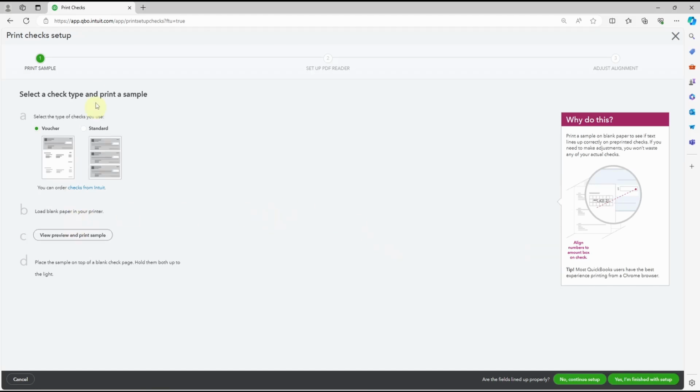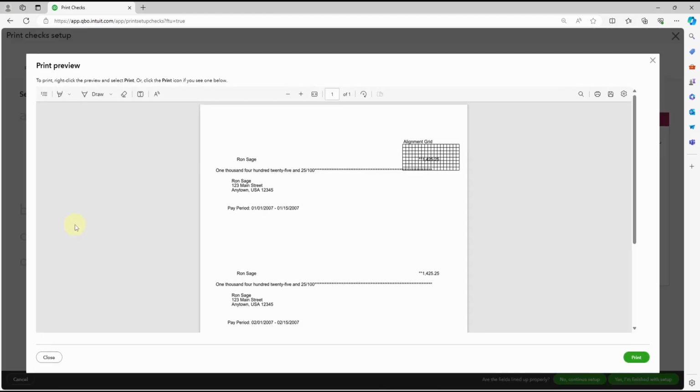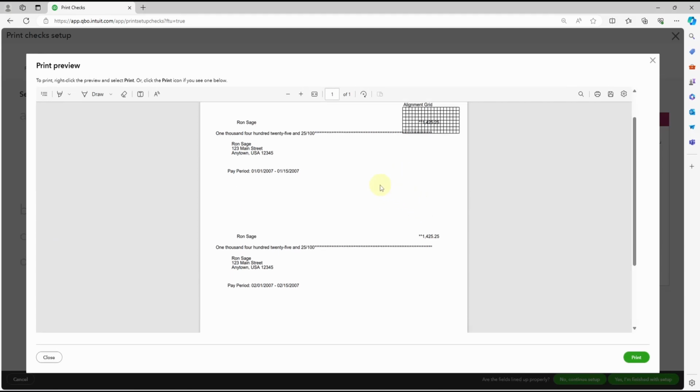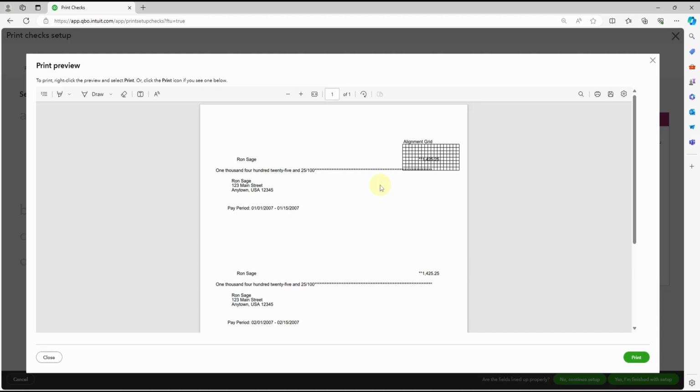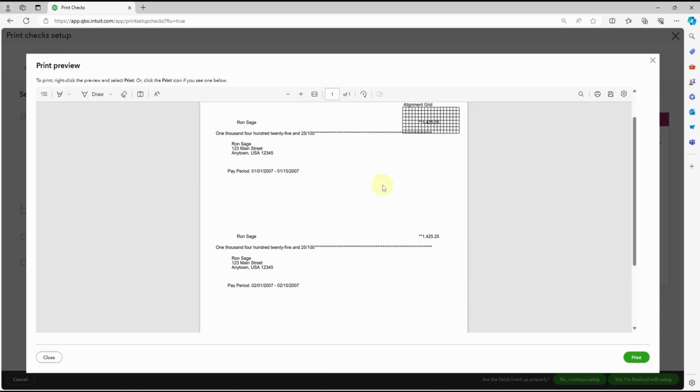We're going to go for the standard, and we're going to preview, and this is what the preview looks like. You can print this if you want to, and this is how the check printing would finally be done. You can click on print and then you can print the check.